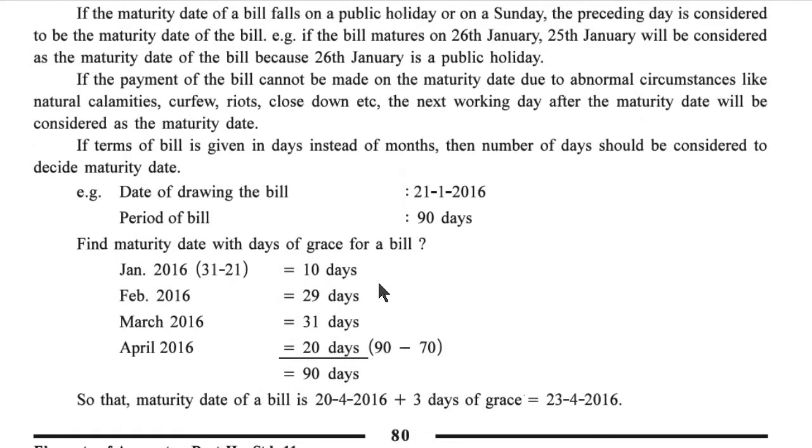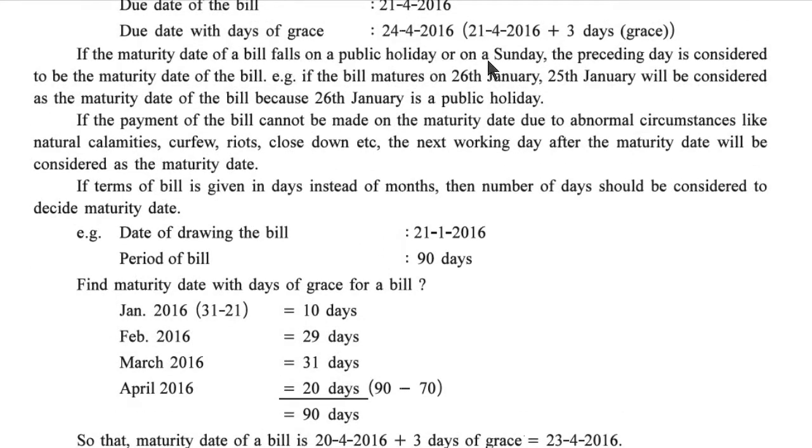If the maturity date of a bill falls on a public holiday or on Sunday, the preceding day is considered to be the maturity date of the bill. As an example, if the bill matures on 26th January, 25th January will be considered as the maturity date of the bill because 26th January is a public holiday. If the payment of the bill cannot be made on the maturity date due to abnormal circumstances like natural calamities, curfew, riots, close down, etc., the next working day after the maturity date will be considered as the maturity date.